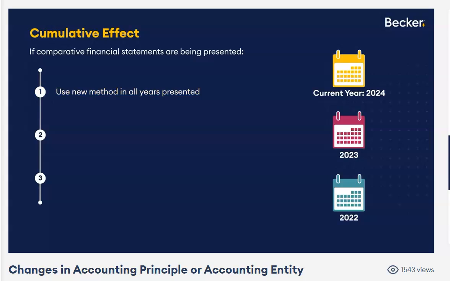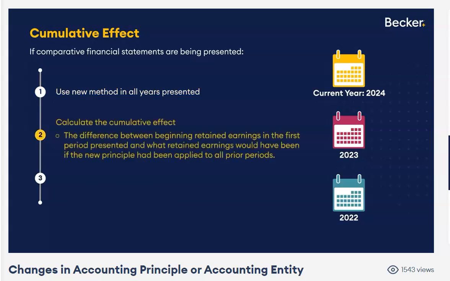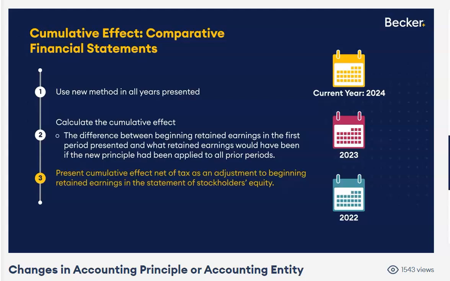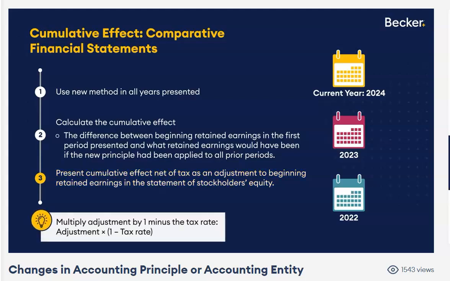And what else are you going to do? We're going to now have to adjust beginning retained earnings for the very first period presented. In my example, that would be 2022. Adjust beginning retained earnings for 2022 as if the new accounting principle had always been used. So beginning retained earnings 2022, what is it using the old method? What would it have been had we always used the new method? We'll adjust beginning retained earnings net of tax. And don't forget, whenever you adjust that beginning retained earnings, we always do it times 1 minus the tax rate, okay? And in my example, we would adjust beginning retained earnings for the earliest year presented, 2022.